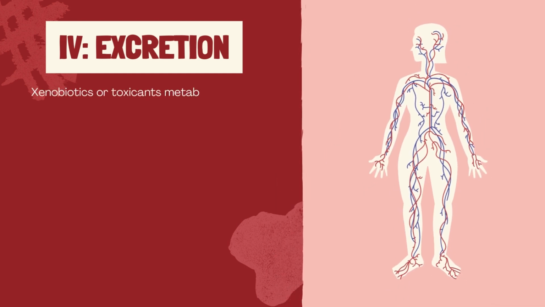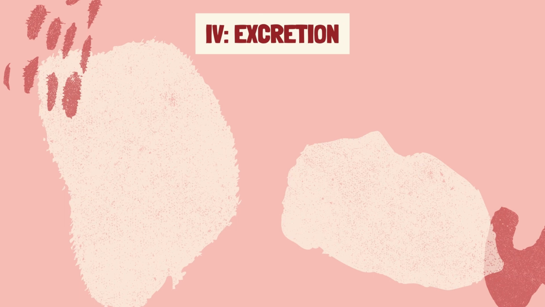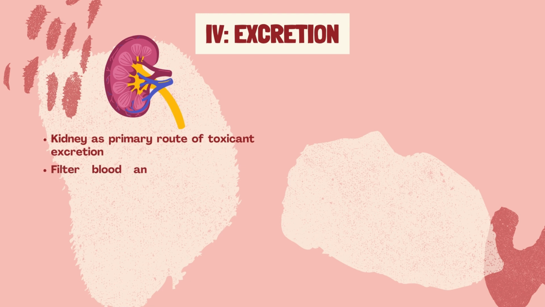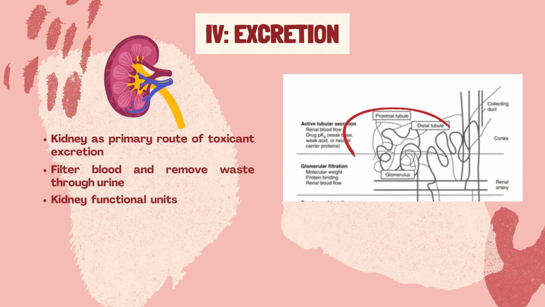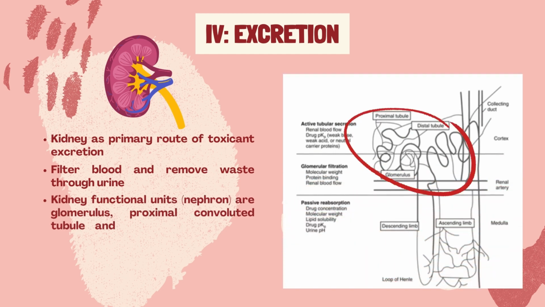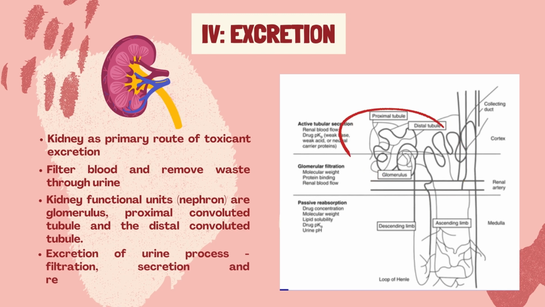Xenobiotics, or toxicant metabolites, are excreted via urine, feces, exhaled air, saliva, perspiration, and milk. Kidneys play a starring role here since they are the primary route of toxicant excretion. They filter blood and remove waste through urine. The nephron, the kidney's functional unit, is divided into the glomerulus, proximal convoluted tubule, and distal convoluted tubule. The excretion of urine involves three processes, namely filtration, secretion, and reabsorption.